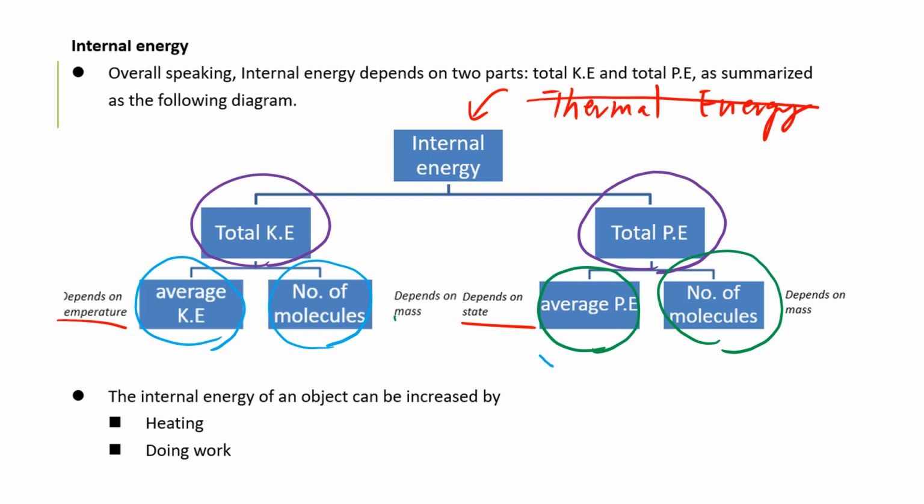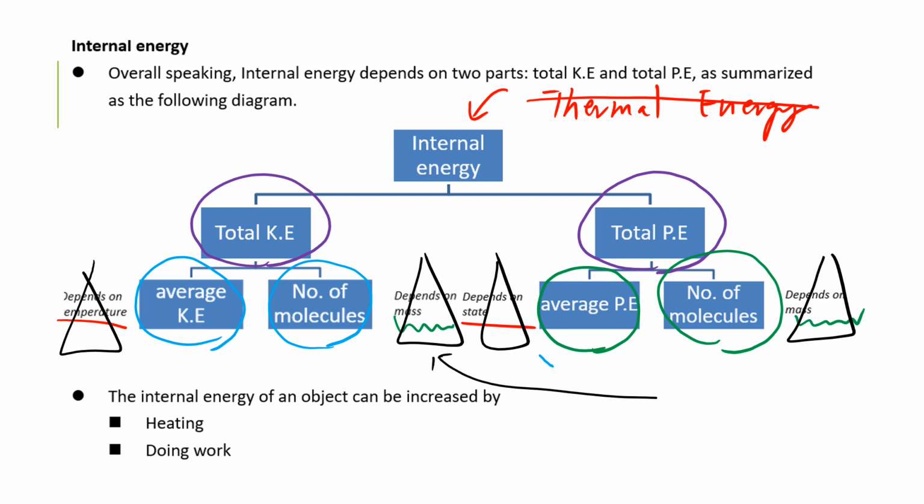Meanwhile, number of molecules depends on mass. So as a Form 3 student, you should be aware of which one is affected by which factor. They're all together four factors: first, second, third, and fourth. And you'll find that actually the second one and the fourth one are the same. In order for you to understand in a better way, I'm going to show you some questions about this topic later on.